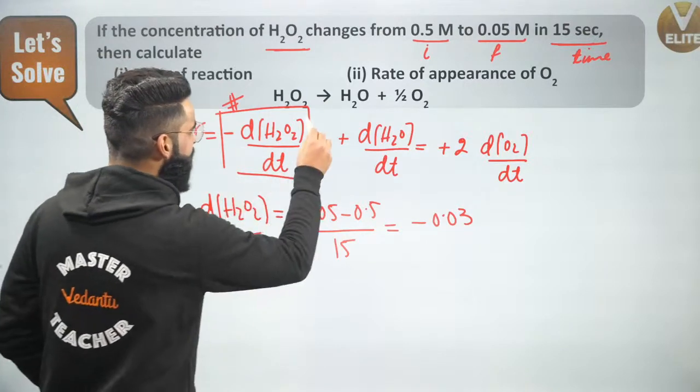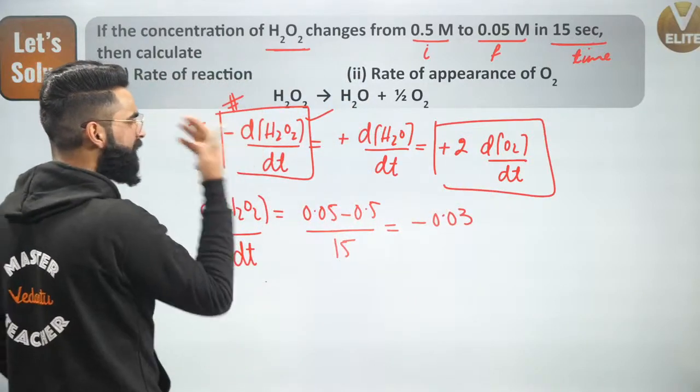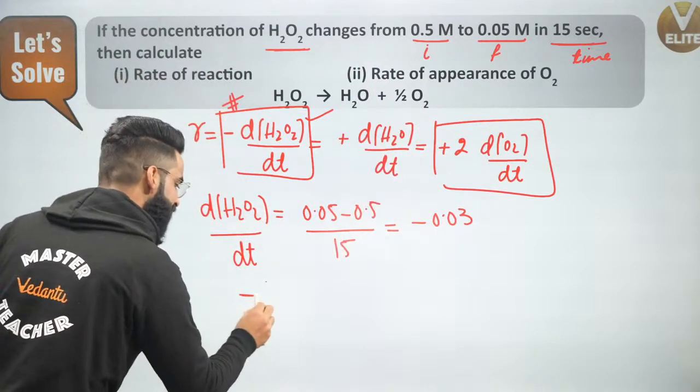Let me equate this term with this term. Can I do that? Because this term is giving me the rate of reaction, and this term is also giving me the rate of reaction. I can equate the two. Yeah, I can do that. I can write something like this.